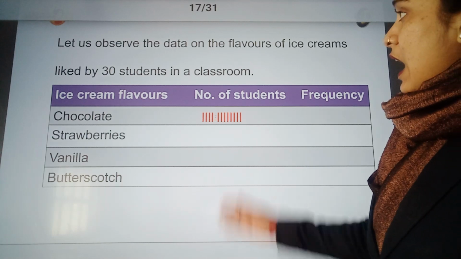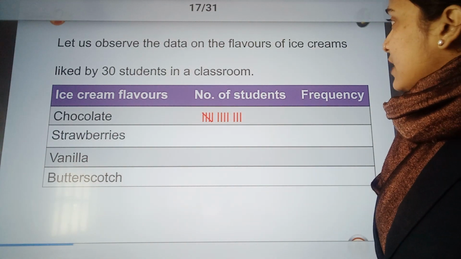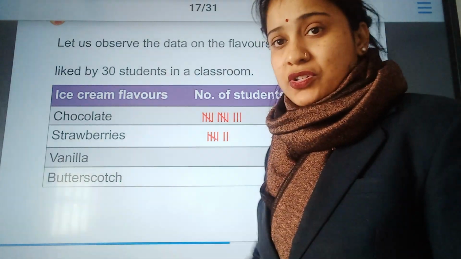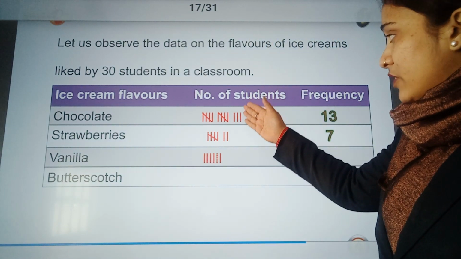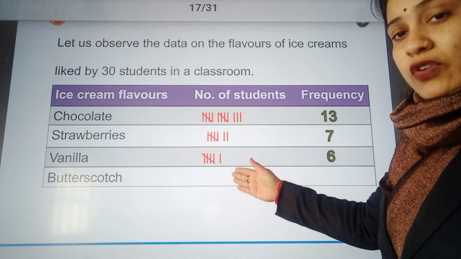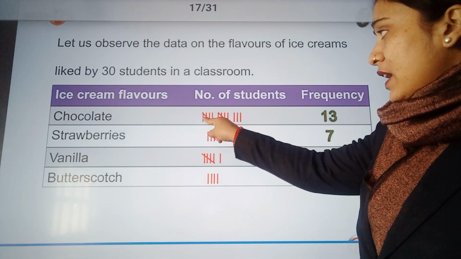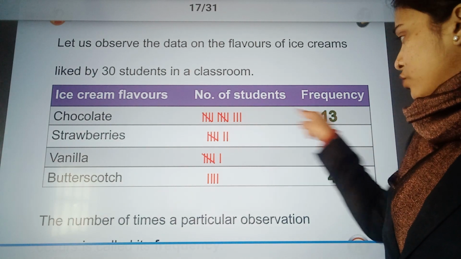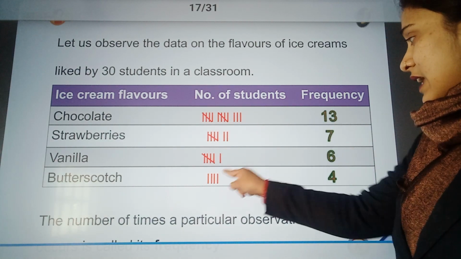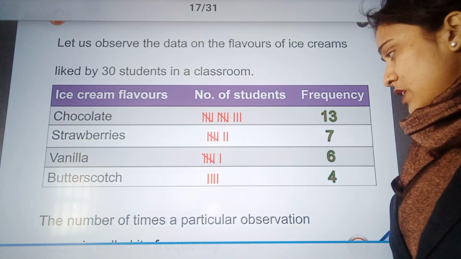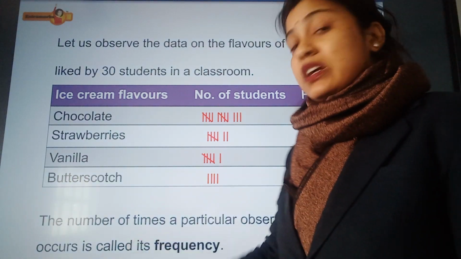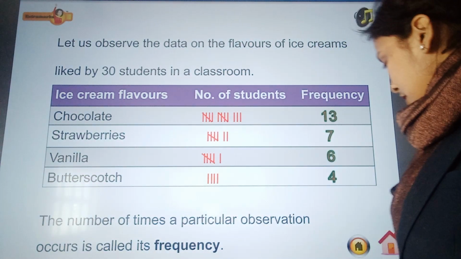Similarly, again, for 30 students in a classroom, the flavors of ice cream are chocolate, strawberry, vanilla and butterscotch. Now we have the number of students represented in the form of a tally mark. Again, this shows 5, 5, 10, 13, 5, 2, 7, 5, 1, 6, and these 4 vertical lines mean 4. The number of times a particular observation occurs is called frequency.